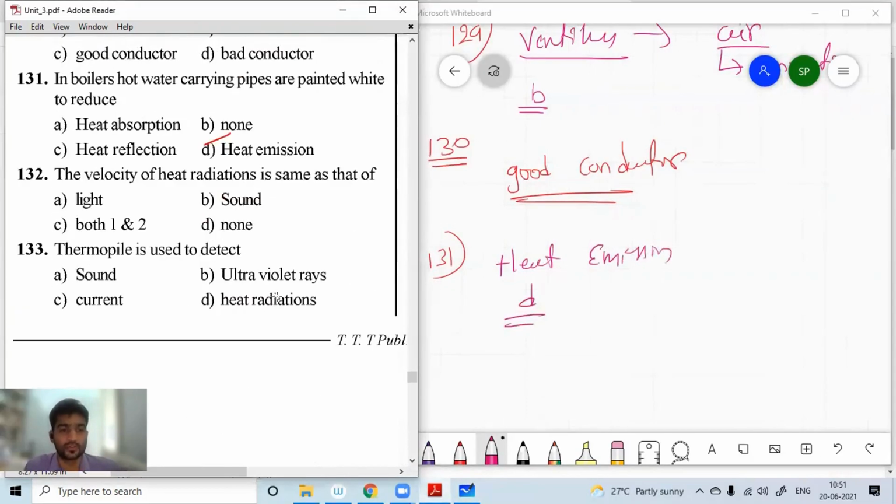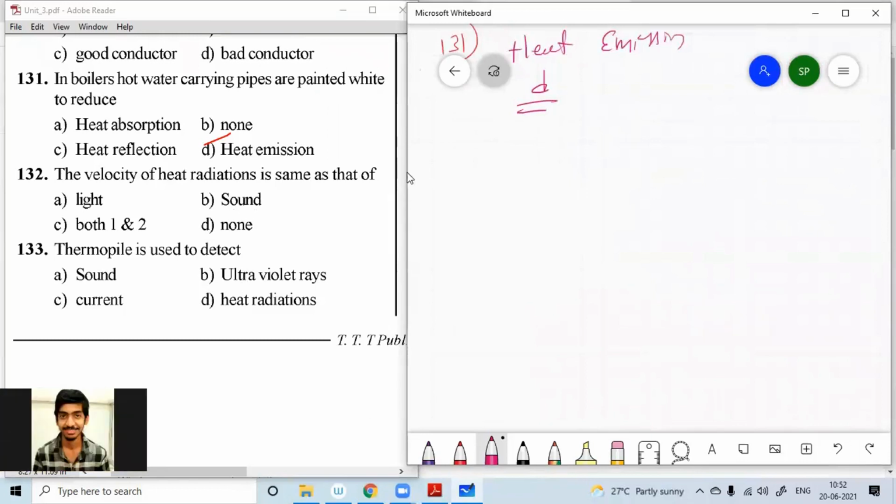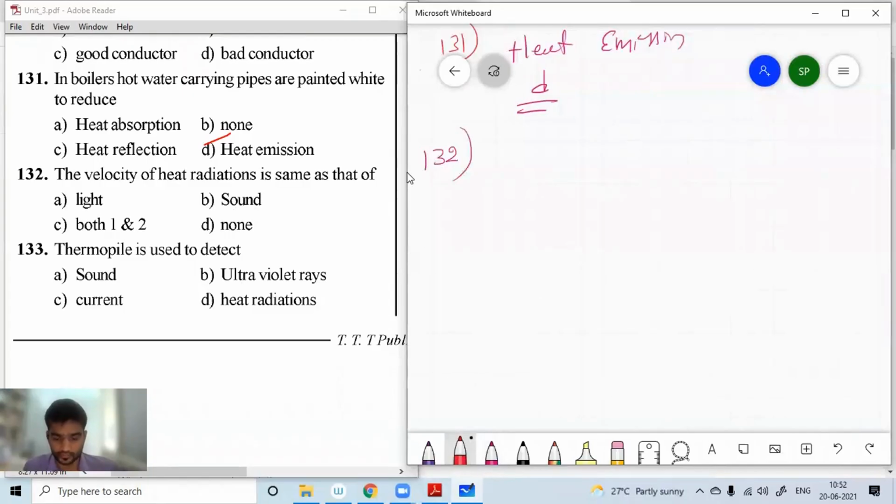Next, question number 132. The velocity of heat radiation is same as that of dash. Light, sound, both 1 and 2, none.